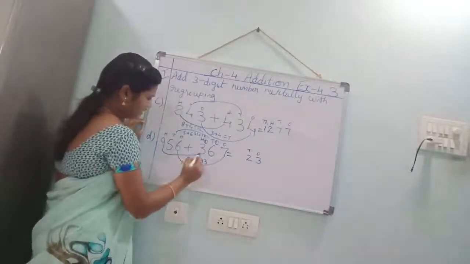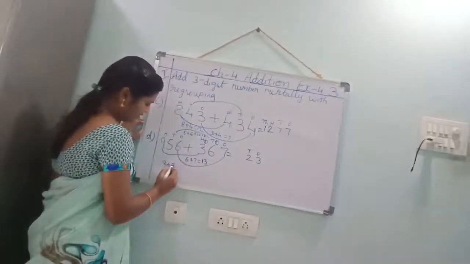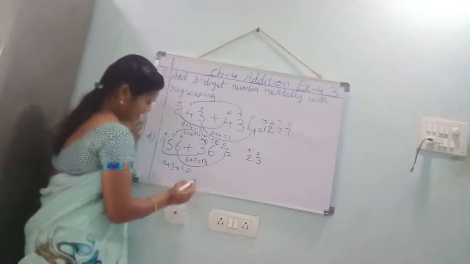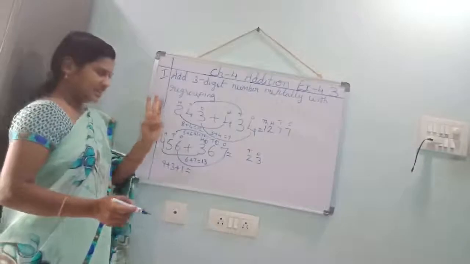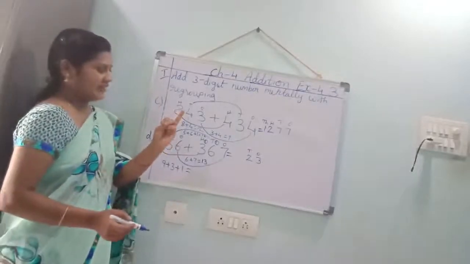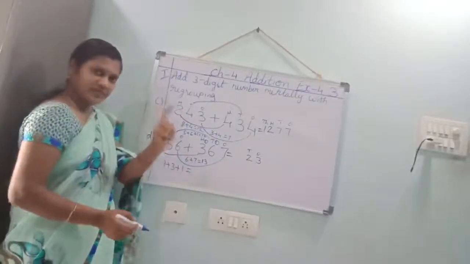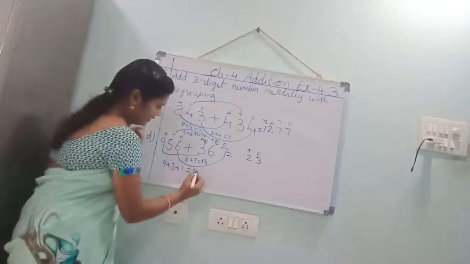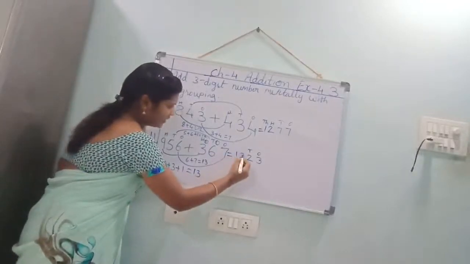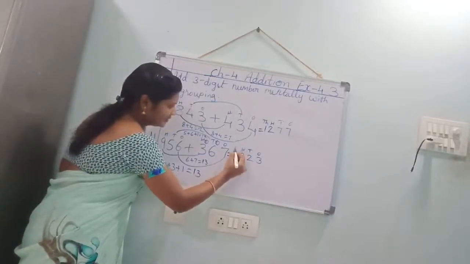Now hundreds place. 9 plus 3 plus 1. 9 in a mind, take 3 fingers. 9 after. 10, 11, 12. 12 in a mind, take 1 finger. 12 after. 13. That 13 should write like this.